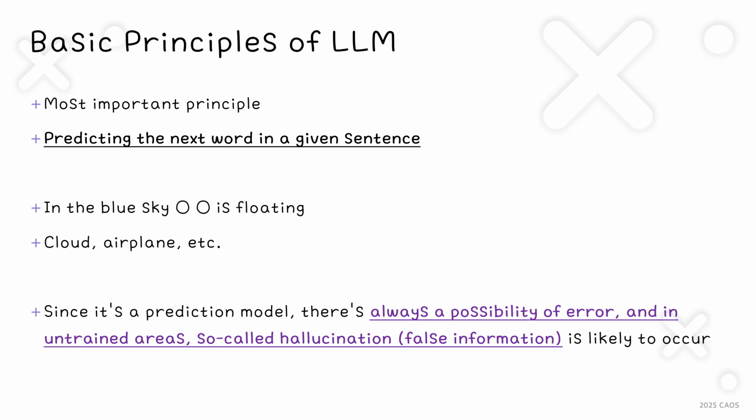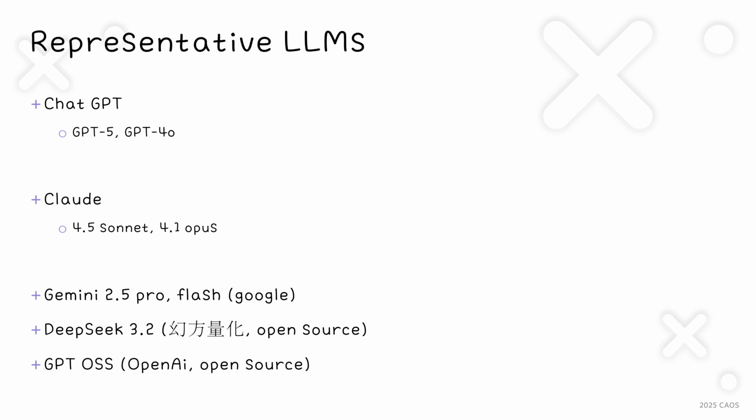Since LLMs are prediction models, there is always a possibility of generating incorrect information, known as hallucination, in areas where they haven't been trained. Currently, there are several representative LLMs in the market, including OpenAI's ChatGPT, Anthropic's Claude, and Google's Gemini. Recently, powerful models like DeepSeek have also emerged as open source, allowing anyone to use them.